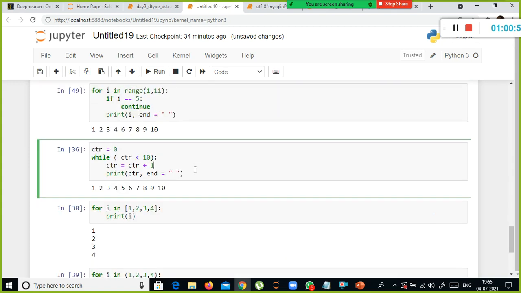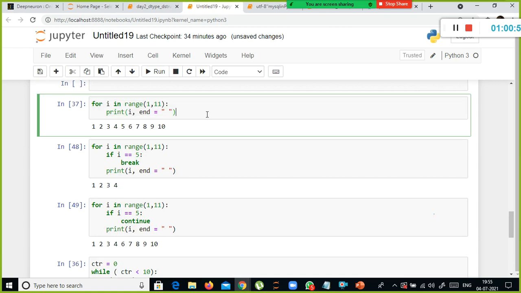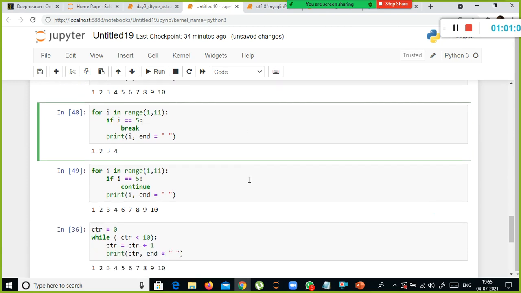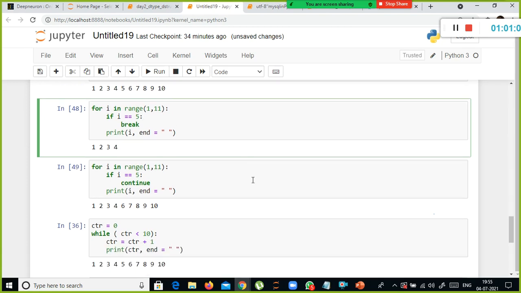So for loop, while loop, now you understood how to use it. You can also use nested for loop. Inside the for, you can specify one more for, and inside the while loop, you can specify another while loop, and also you can combine both for and while loops.